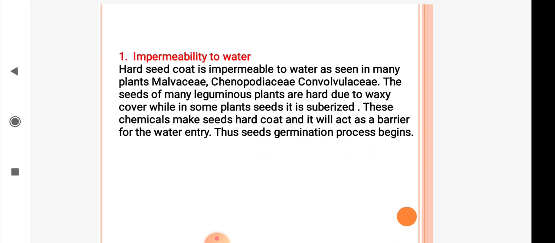The seeds of many leguminous plants are hard due to a waxy cover, while in some plants the seed coat is suberized, that is, it contains the chemical suberin. These chemicals make the seed coat hard and it acts as a barrier for water entry. Thus, the seed germination process begins.